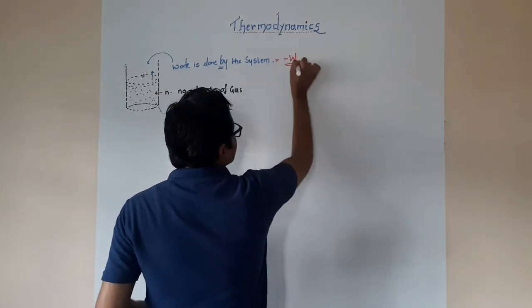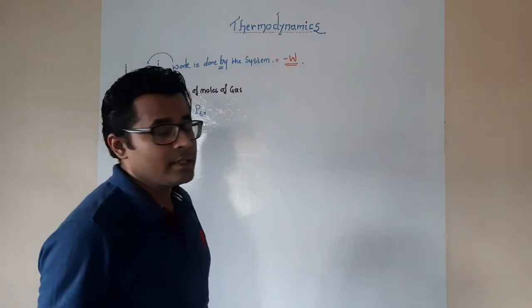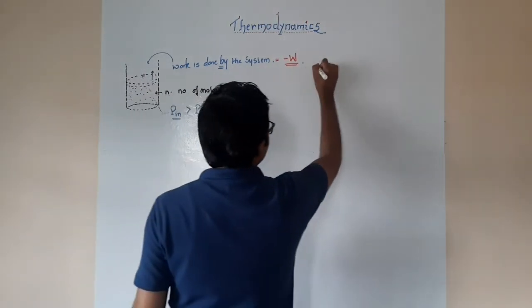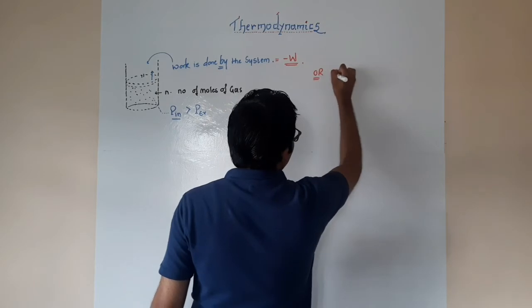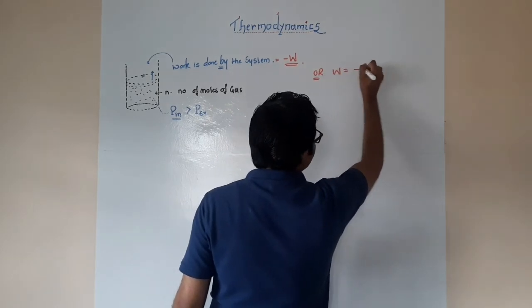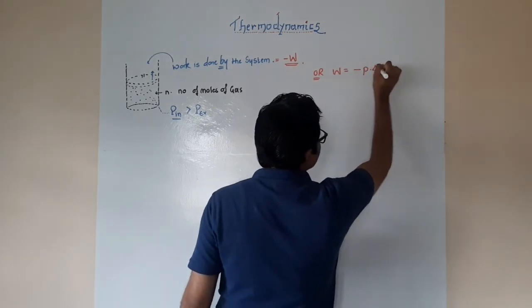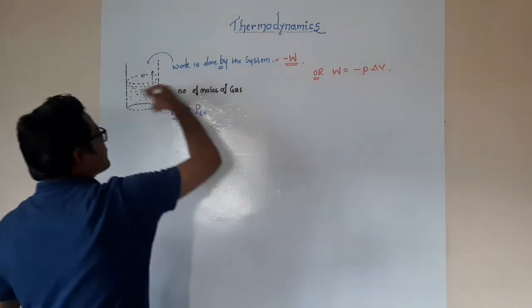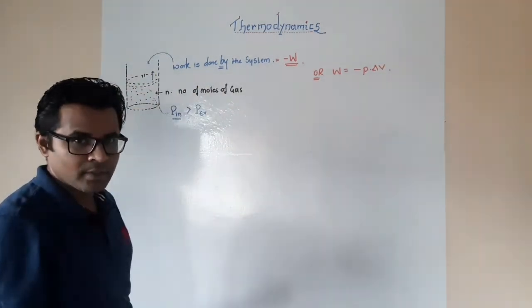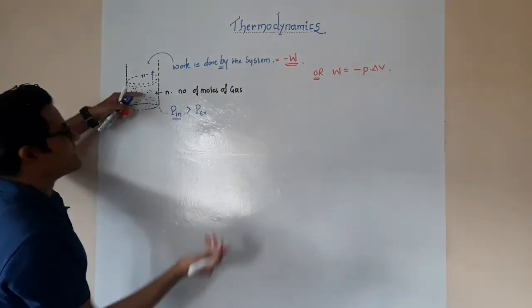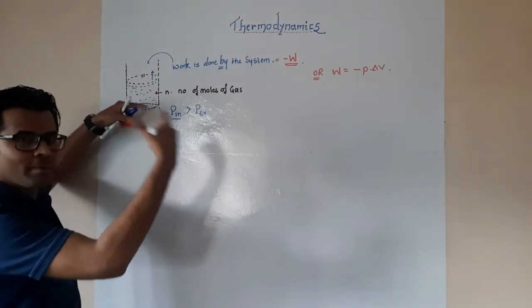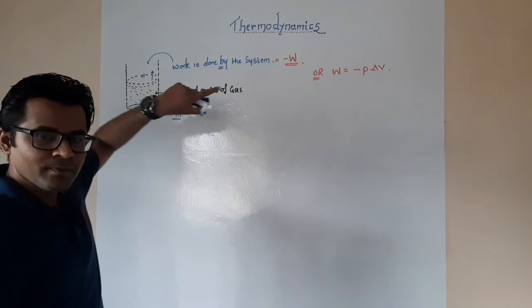So work is going to be negative. Therefore, we can write work is equal to minus of pressure into the change in the volume, because of course the volume is going to change once the work is either done on or by the system.